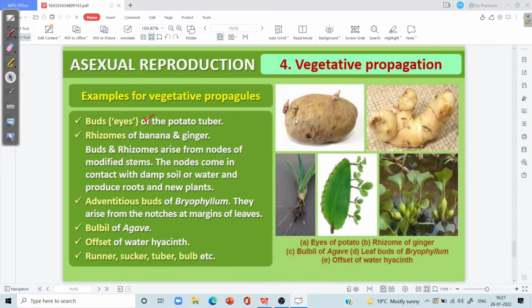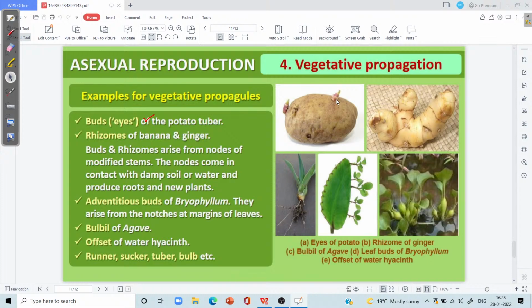These depressions are referred to by the name of eyes. Keep in mind, one end of the potato tuber has more eyes in comparison to the other, and that particular end is known as the rose end. The end of the potato which has fewer depressions or eyes is referred to as the heel end. Each eye has a small bud inside it, and this bud can grow into a new plantlet.